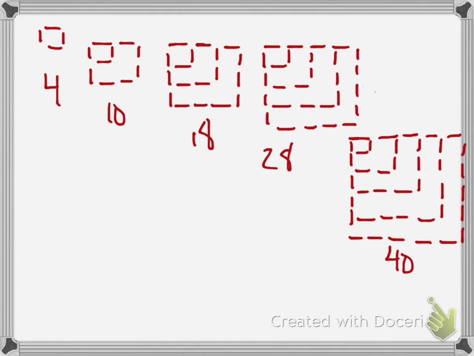Alright, so here's the next one. Notice how I drew the little figures, like there's 4 little sections, kind of making a little square, then I extended that out, one each, and so that made 10, and then I had 18, and then I had 28, and then I had 40. This was not fun to draw, that's all I can say. Anyways, so what is the pattern? Okay, so first one goes from 4 to 10, so that's 6 more, then it was 8 more, then it was 10 more, then it was 12 more. Do you see a pattern? It looks like it goes up by 2.